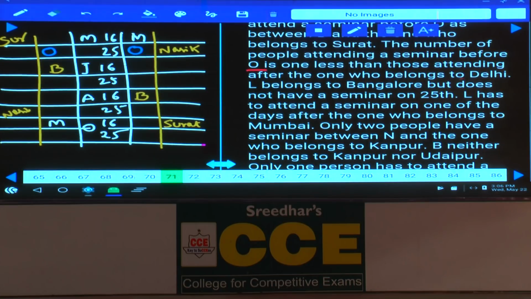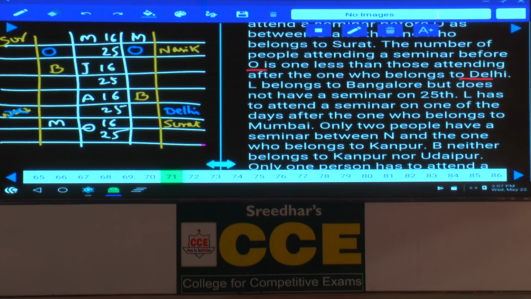the one who belongs to Delhi. As after the one who belongs to Delhi means before this O there is only 1 person, and this must be 1 lesser than after Delhi, and the people who are attending after Delhi must be 2. Hence, the one who is from Delhi must attend on August 25th. But as here, Nasik is already on August 25th, which is not possible. The second case is completely ruled out. Now we are left with this case, isn't it?